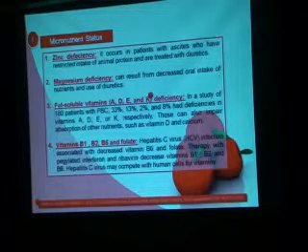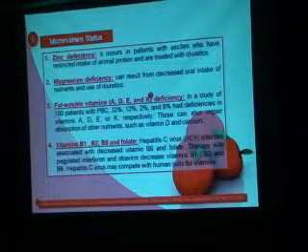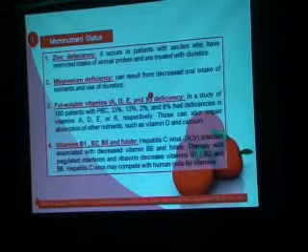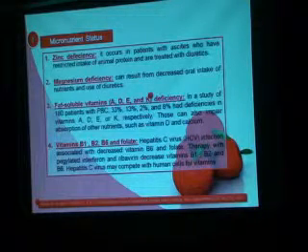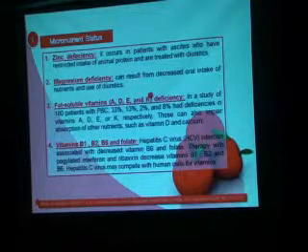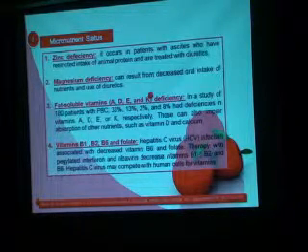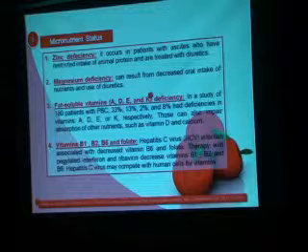Number 1, zinc deficiency. It occurs in patients with ascites due to restricted intake of animal protein and from diuretic use. Number 2, magnesium deficiency, which can result from diuretic use. Number 3, fat-soluble vitamins deficiency: vitamin A, D, E, and K.